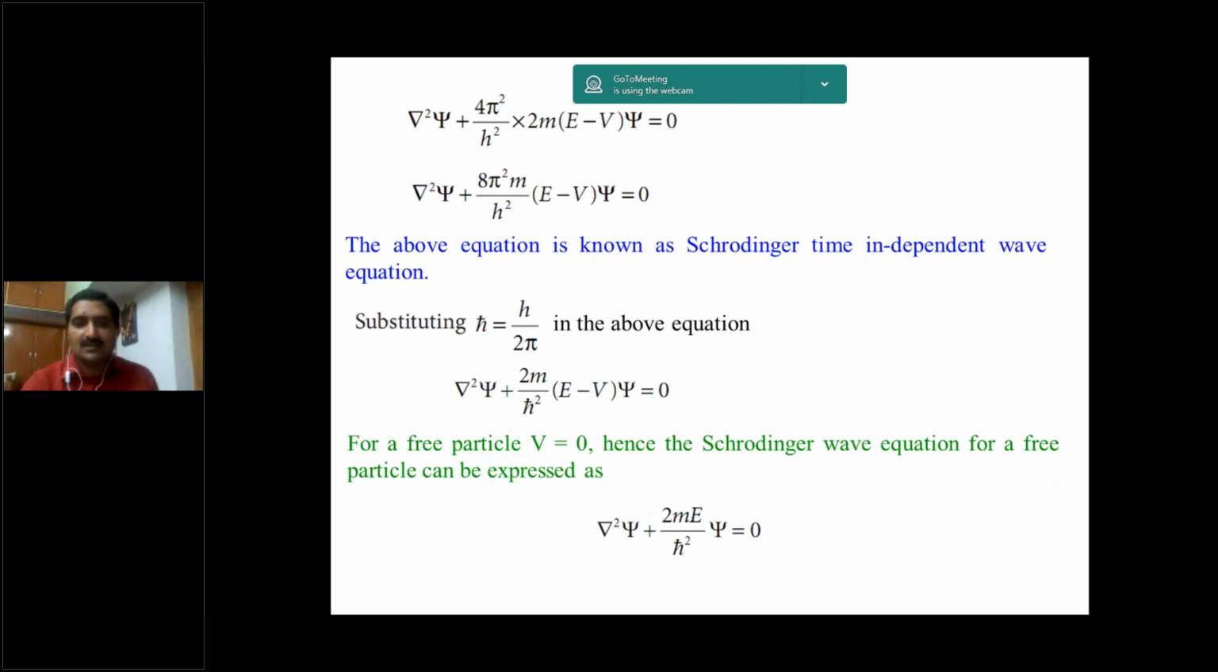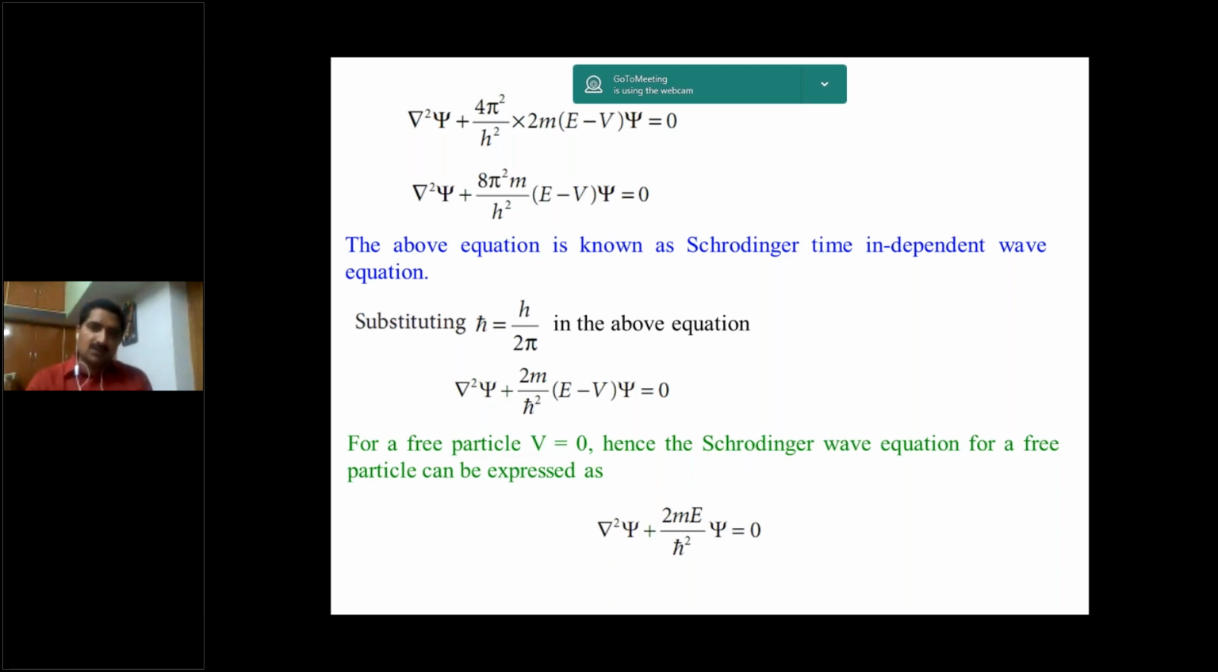So the free particle's Schrodinger time independent wave equation can be written as del square psi plus 2m by h cross square into E psi is equal to 0. So this equation is for a free particle. This is about Schrodinger's time independent wave equation.